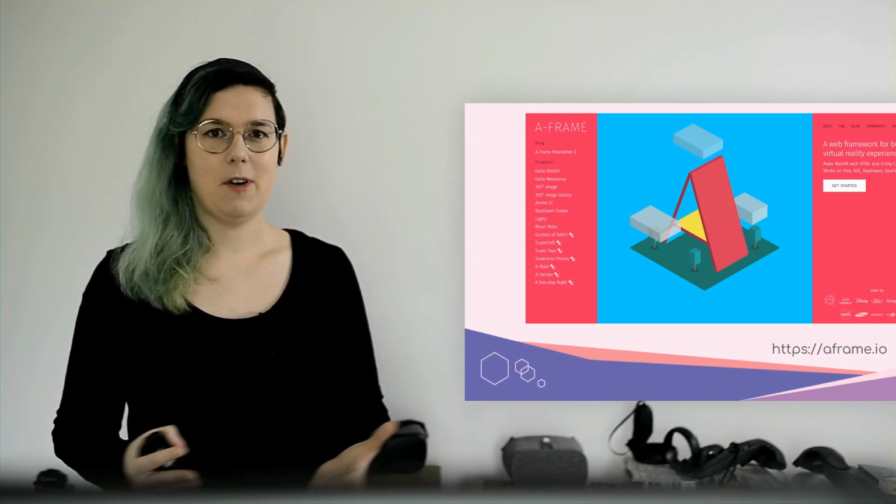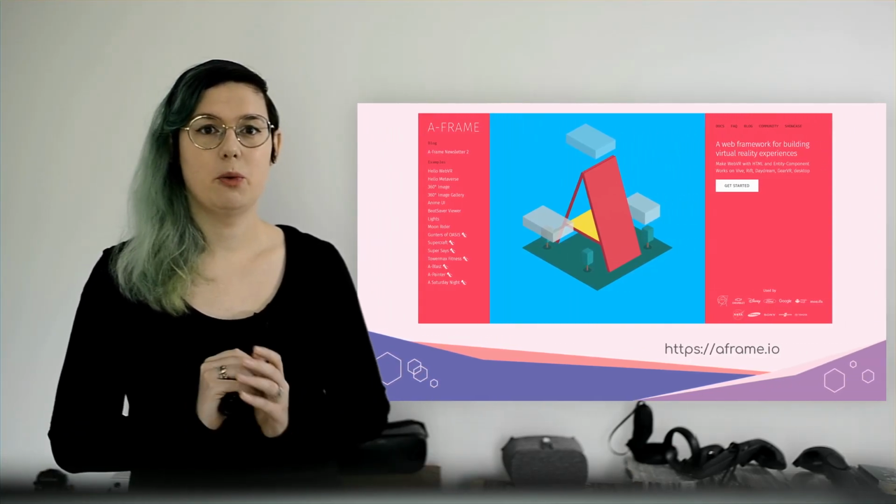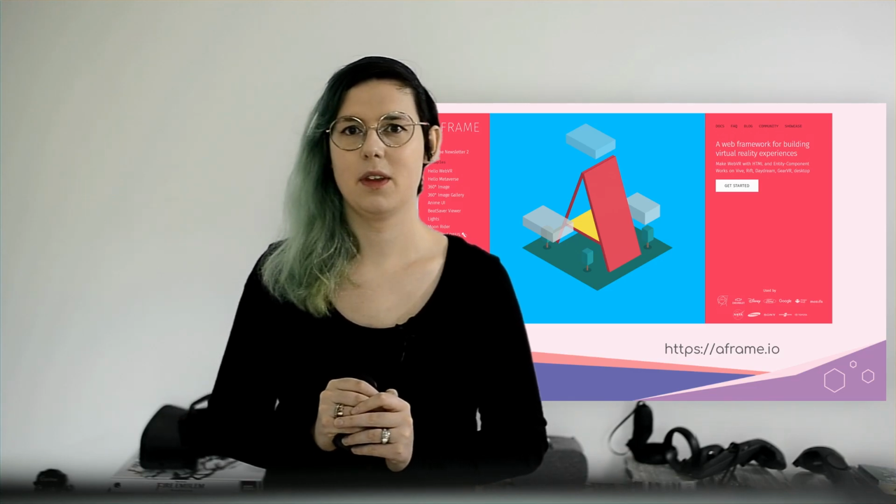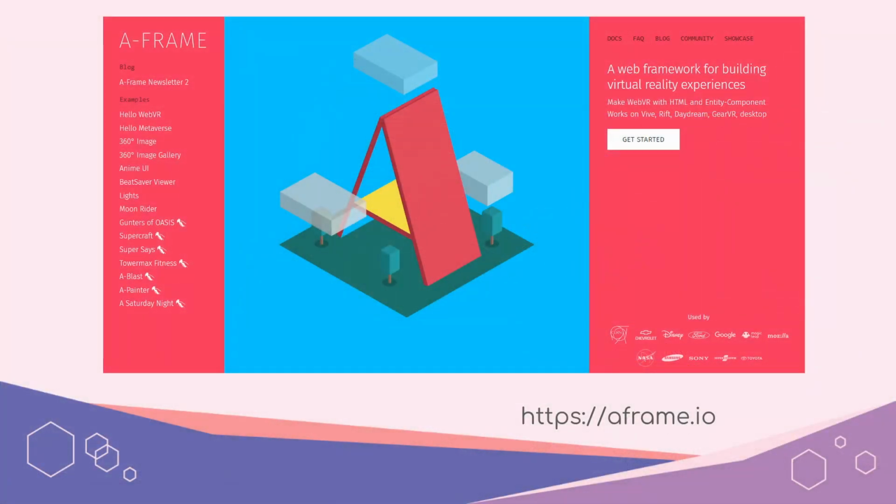So let's talk about A-Frame. This is probably one of my favorites, which is why I want to talk about it. A-Frame allows you to create a 3D scene declaratively using HTML. How it works is by being a web component wrapper around Three.js. So it's got a set of custom HTML elements, and these control Three.js underneath.